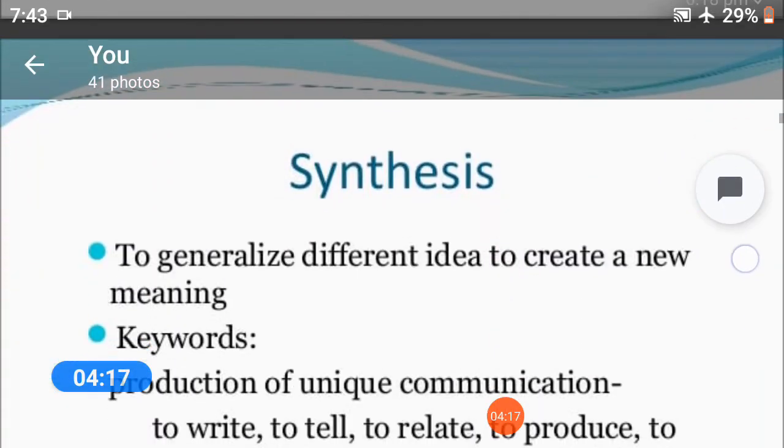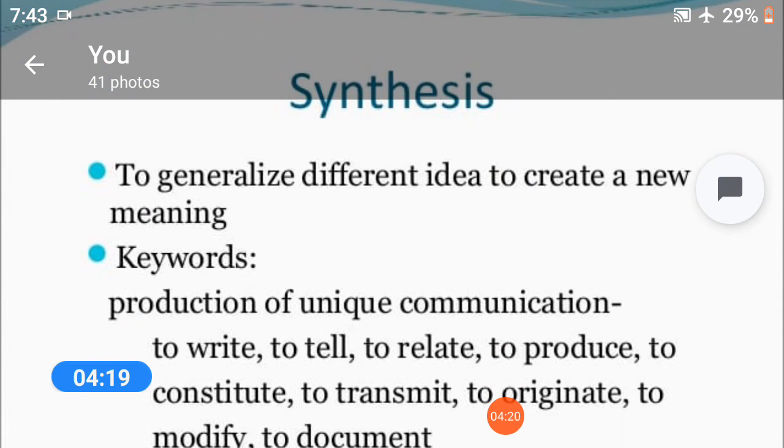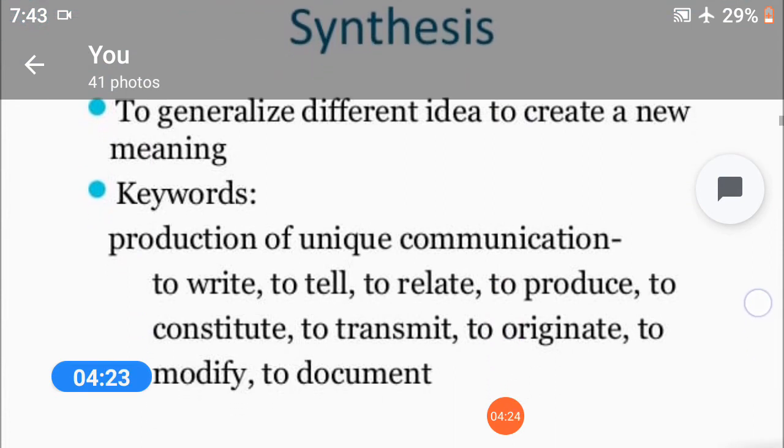Next point: synthesis: to generalize different ideas, to create a new meaning. Keywords of synthesis: production of unique communications, to write, to tell, to relate, to produce, to constitute, to transmit, to originate, to modify, and lastly, to document.